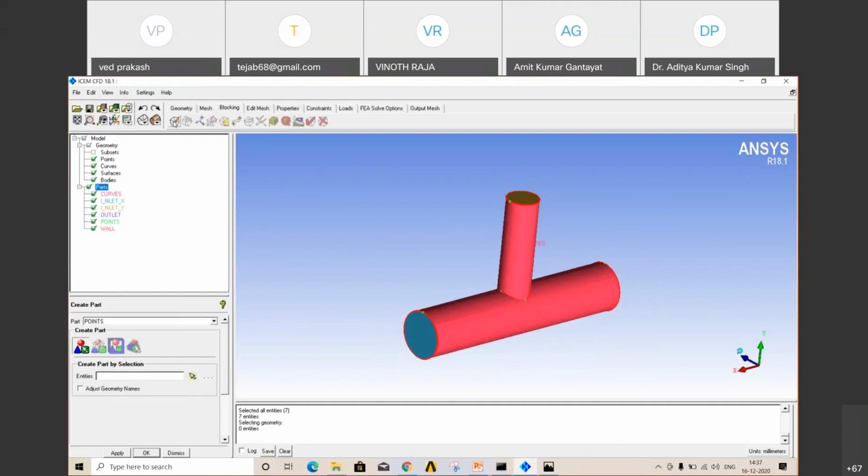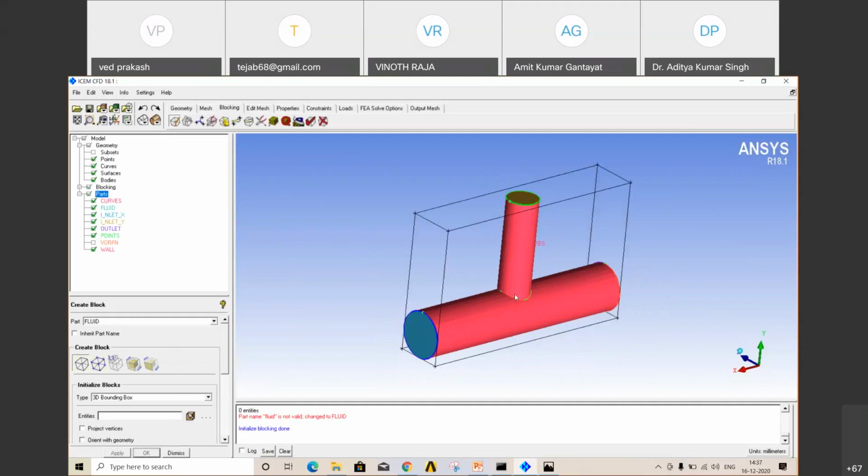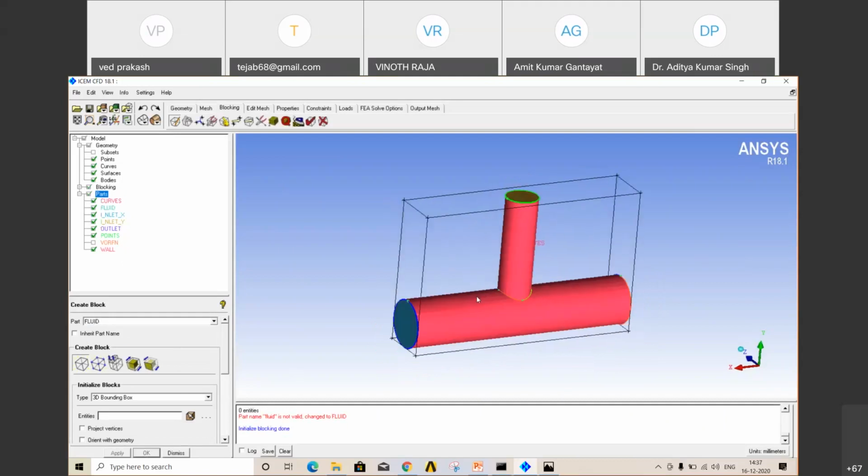Now the second step is blocking. Go to blocking. The first option is create block. You will understand in a later stage why we are creating the block. Give some name like fluid, because we will give the property of fluid to the block. 3D bounding box, apply. So your block is created.